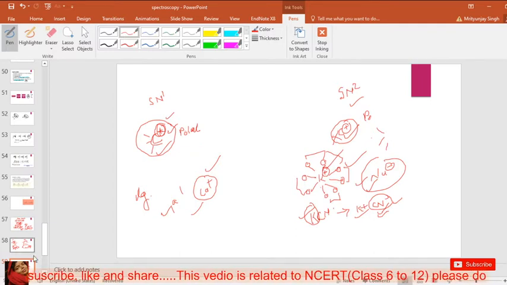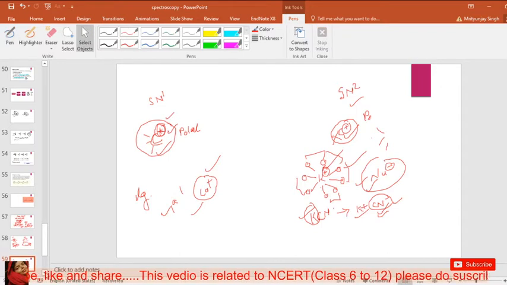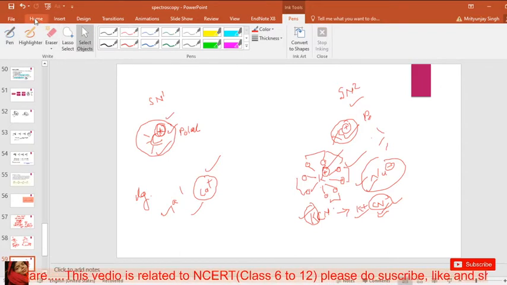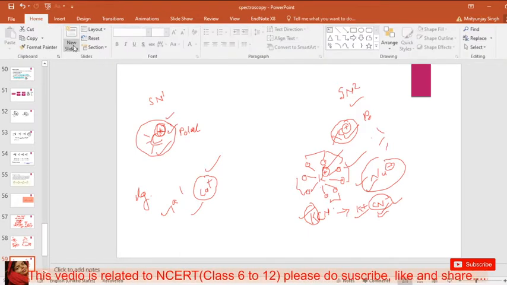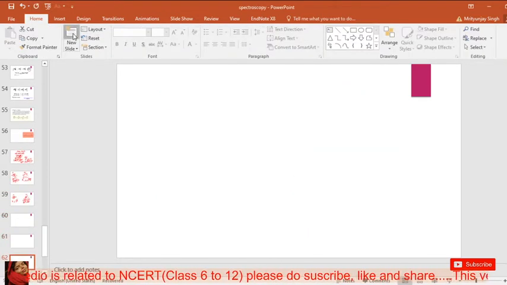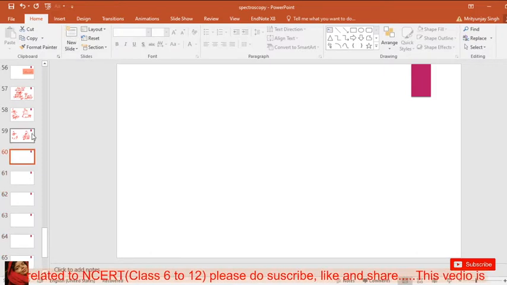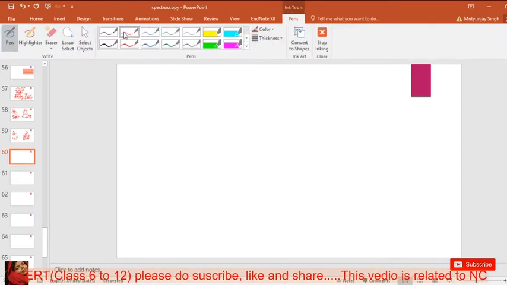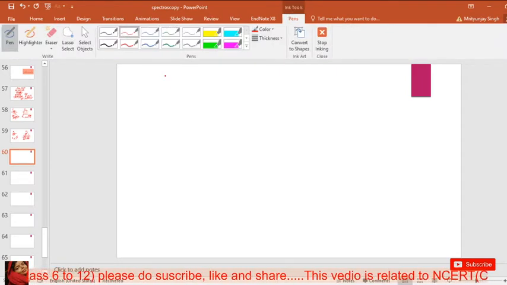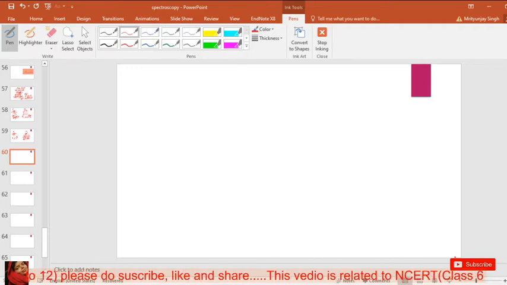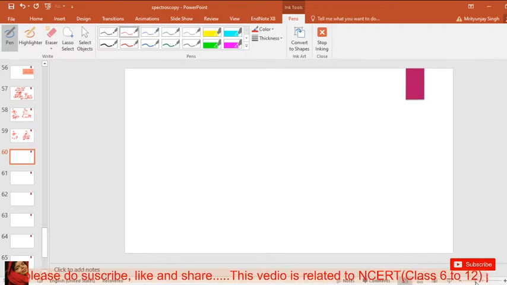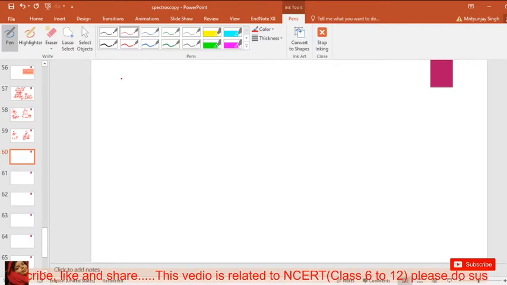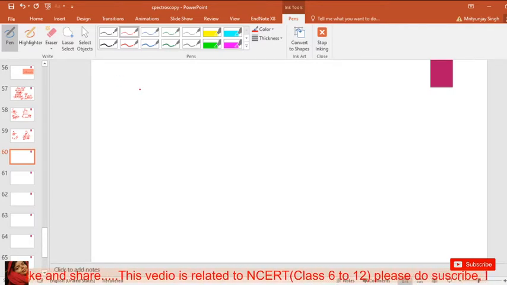And next are many types of reactions related to SN1 and SN2. Firstly, just a minute, I need a slide. So here is one type of reaction.